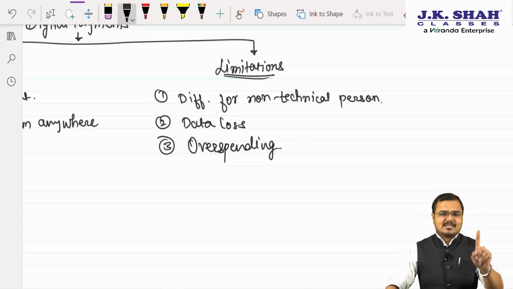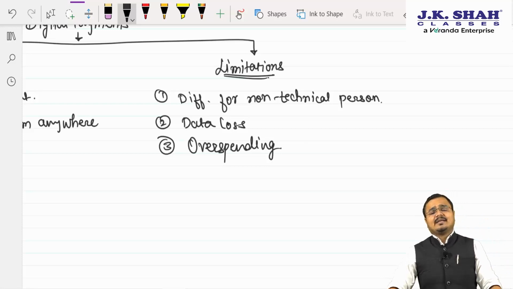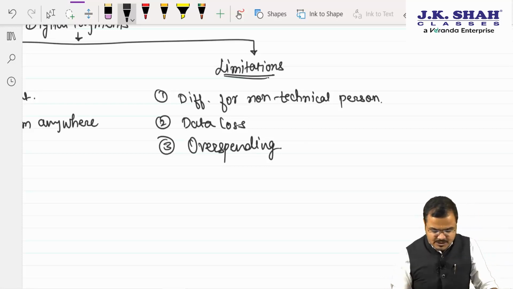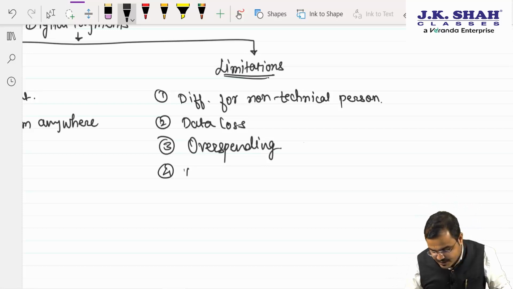So first one, sir, it is very difficult for a non-technical person. Number two, sir, chances of data loss cannot be avoided. Number three, sir, it leads to overspending. That is also the major problem. Number four, Chartered, disputed transaction.